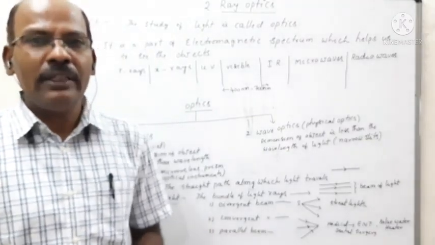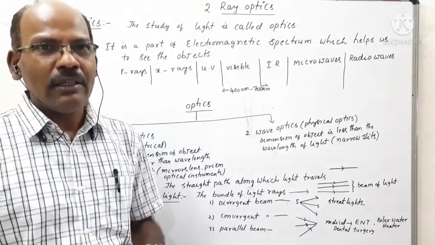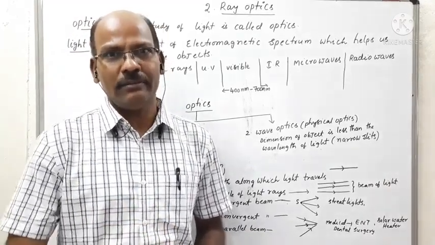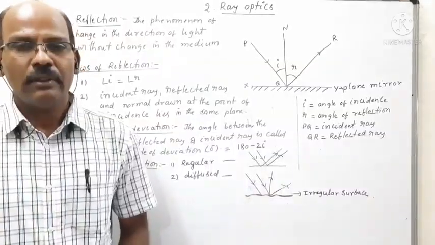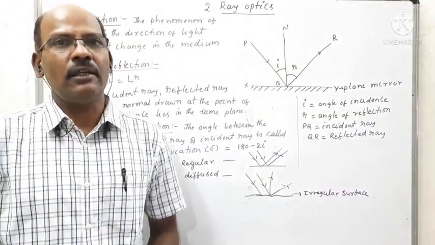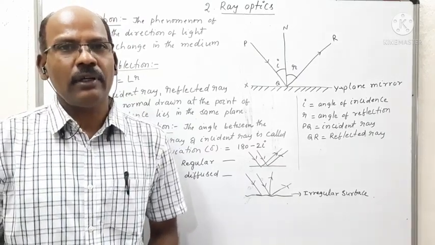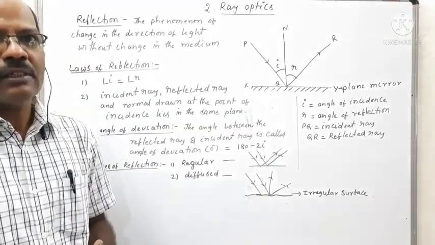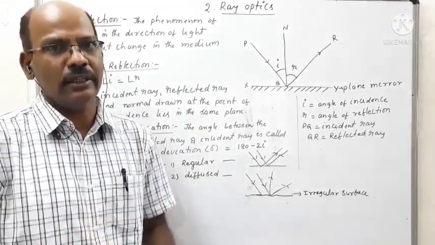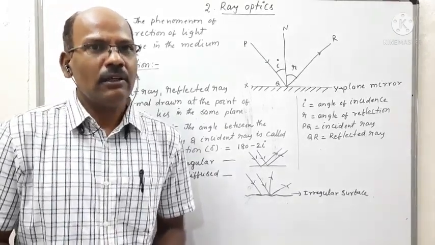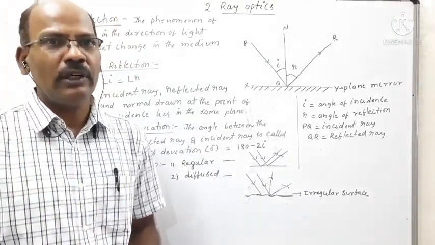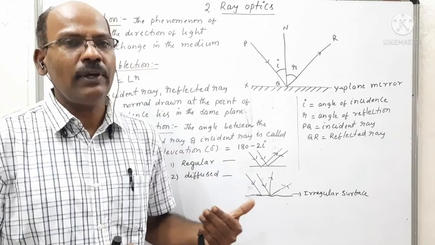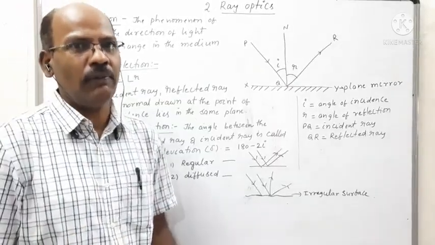Next, coming to what is reflection, what are the laws of reflection and what is angle of deviation. Now we observe what is reflection, what are the laws of reflection and what are the types of reflection depending upon the surfaces on which the light is incident. We know the definition of reflection from our lower class, that is 10th class. Even though we learned reflection, once again we can define what is reflection.